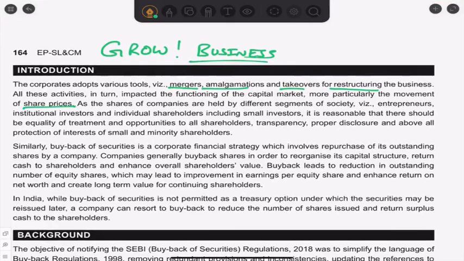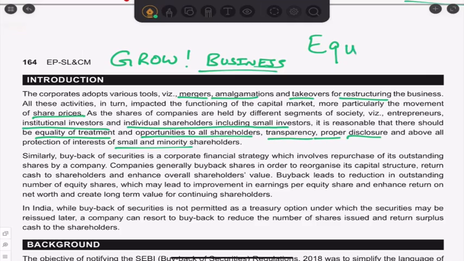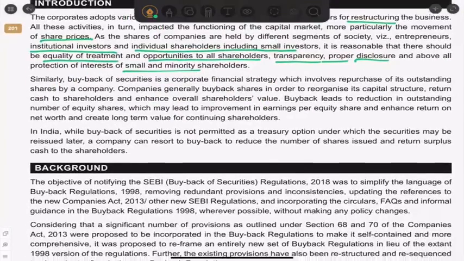As the shares of companies are held by different segments of society, anyone can be a shareholder, correct? This is the basic concept. Entrepreneurs, institutional investors, individual shareholders, that is small investors, anyone. So equality is there and opportunity is there for all shareholders. Everybody has transparency, and proper disclosure will be there, for small and minority shareholders also. This is the basic thing you have to know. Everybody is equal when we talk about shareholders.